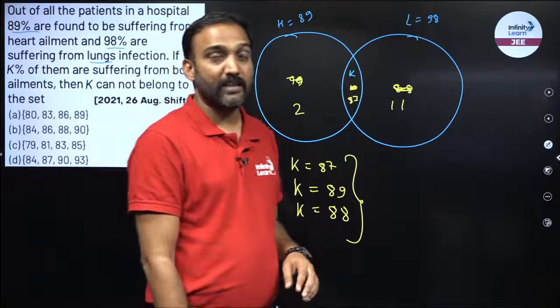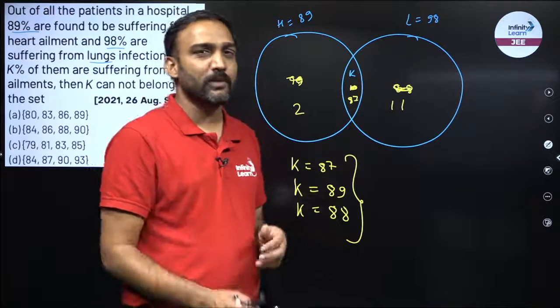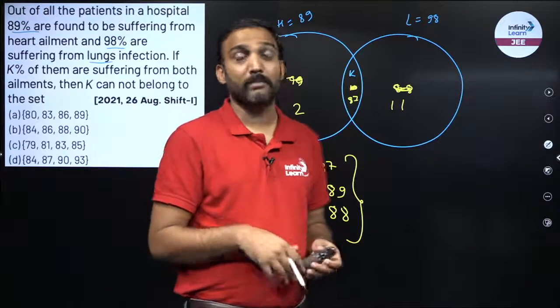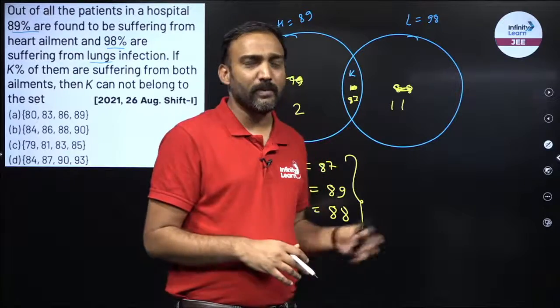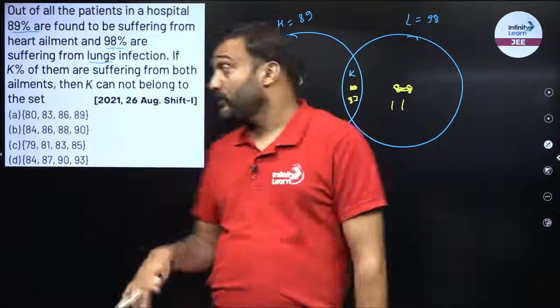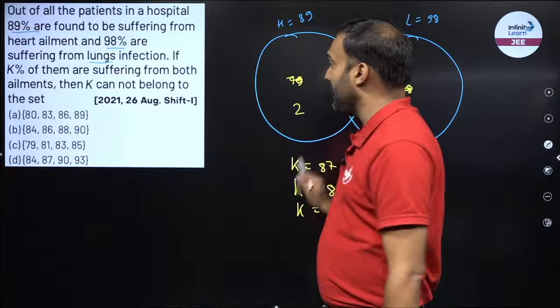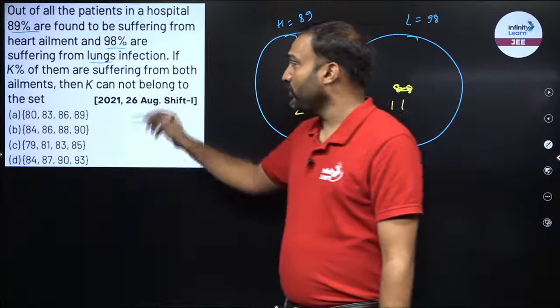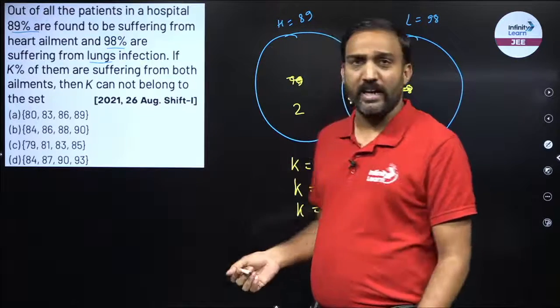आया समझ में? और इन अदर वर्ड्स अगर तुम समझोगे तो लॉजिकली I have found out the maximum and the minimum values of k. Maximum would be 89, minimum would be 87. So now over here 87, 88, 89, k cannot belong to this set. k कितना आ रहा है अपना, 87, 88, 89.